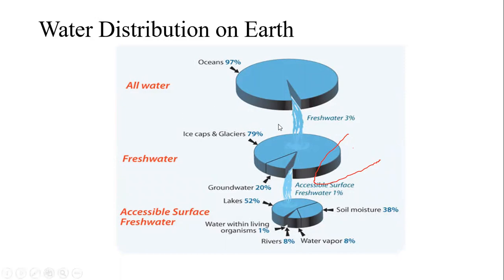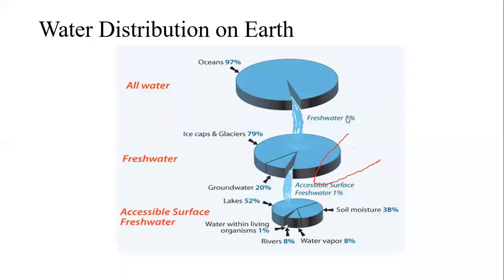Then out of the fresh water, that is the 3% we can say, 79% is in the form of ice caps and glaciers, the ice of the Himalayan terrain. Ice caps and glaciers account for 79%, whereas 20% accounts for the groundwater, the water in the earth's subsurface, and accessible surface freshwater is only 1%. Means out of that 3% freshwater, here in a broad sense we are talking about.